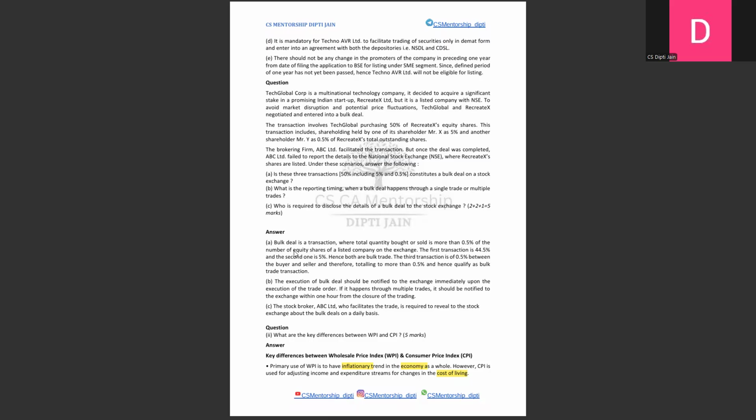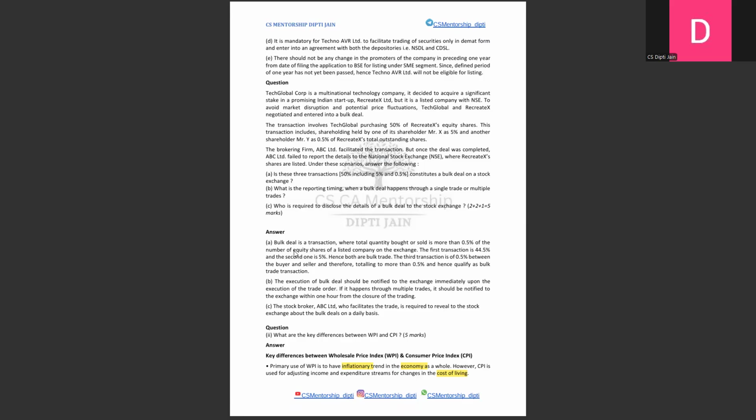If you see, they are just asking you three sub questions, and the first question itself is: these three transactions constitute a bulk deal. So I have to read the case to know what these three transactions were. Earlier question I could just answer by reading the questions, but now I have to know what they are asking. The B question is about reporting timing when a bulk deal happens. So it is a direct question. I don't need to know anything from the case.